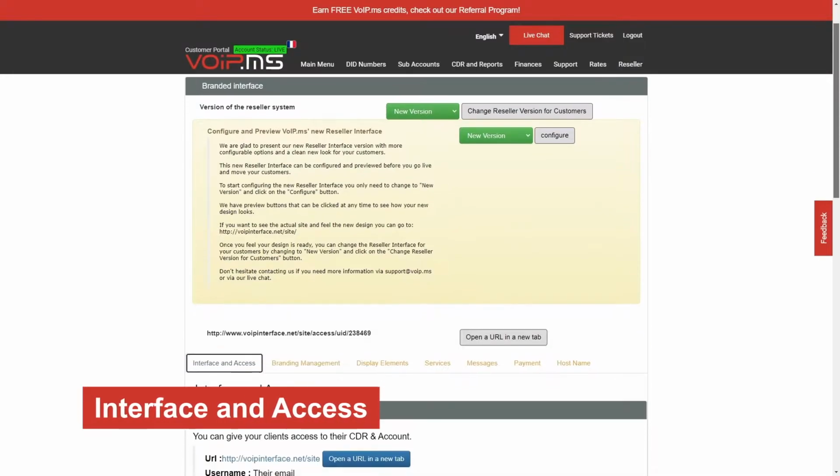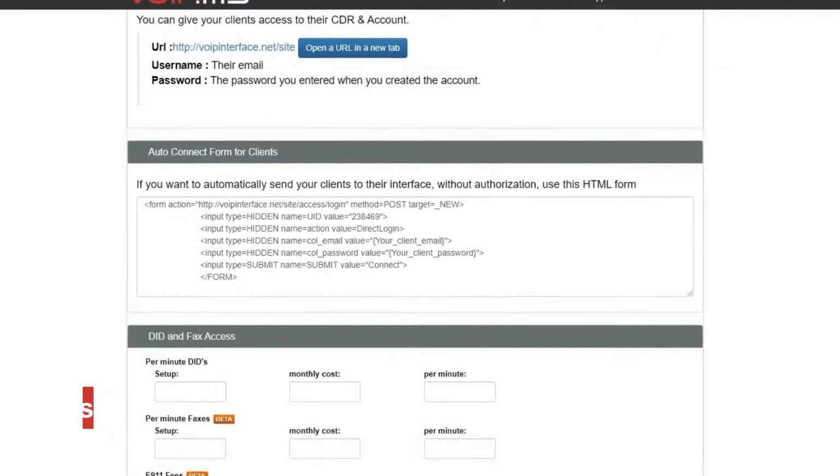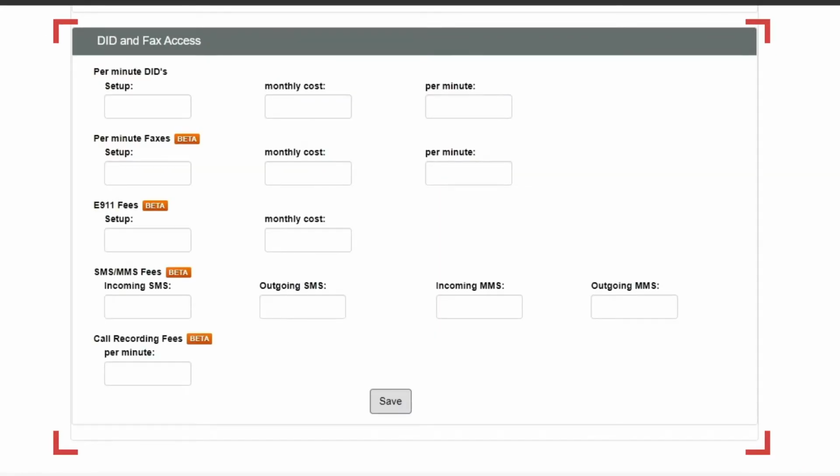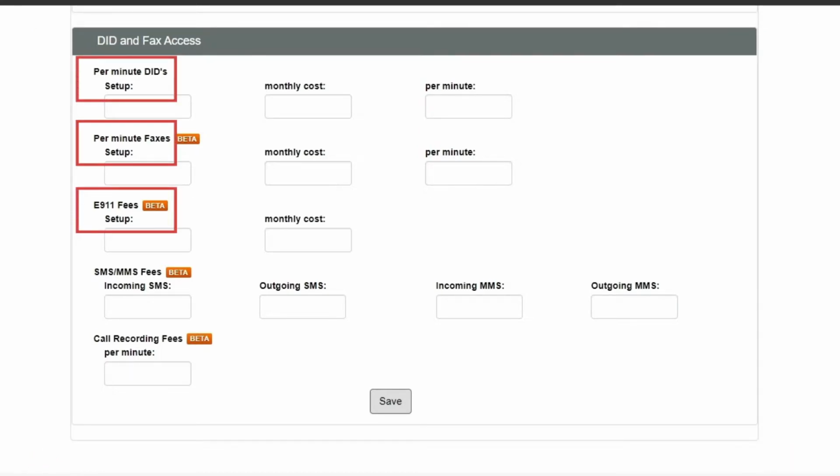We will scroll down to the Interface and Access tab. Under this tab, you will have access to the login URL of your client's interface, an HTML form for direct access, and the DID and fax access to set up a default monthly cost and a per minute rate by default values. The DID and fax access section allows you to set base values for DIDs, fax DIDs, and E911 registrations.